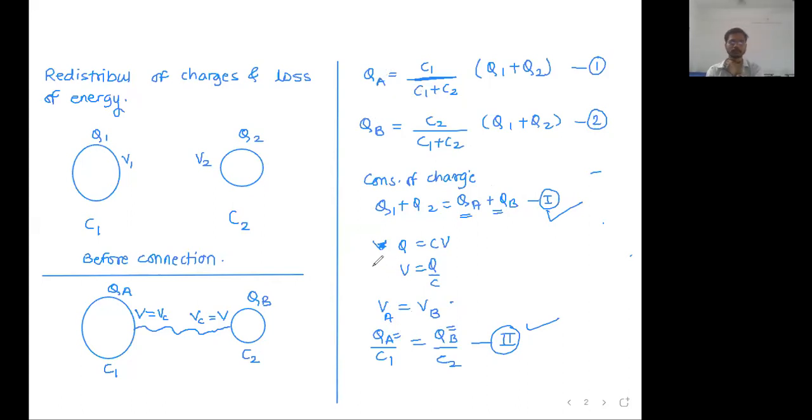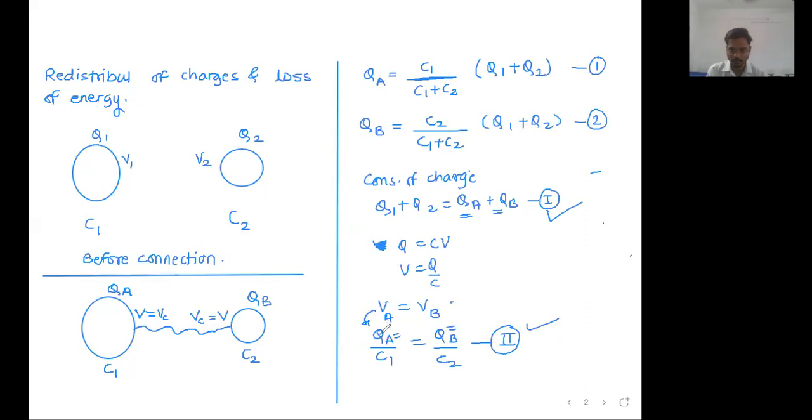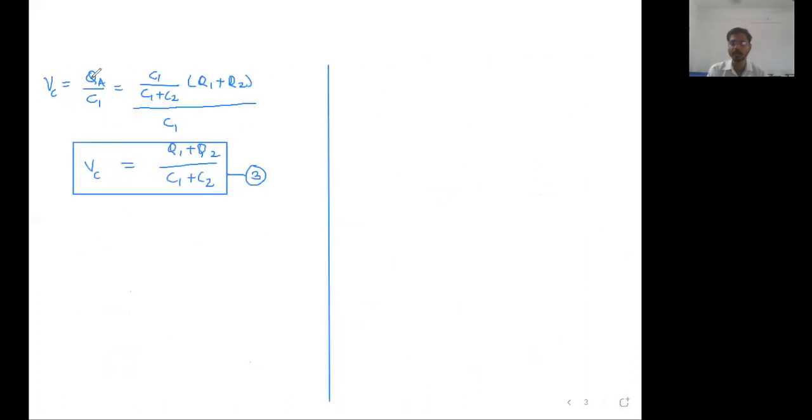Is that clear? And this we did yesterday, right? Redistribution of charges. The only new thing in this lecture is the common potential value. How to find the common potential value? Very simple, sir. Common potential value is equal to QA upon C1 or QB upon C2. I just put the value of QA. QA is what?